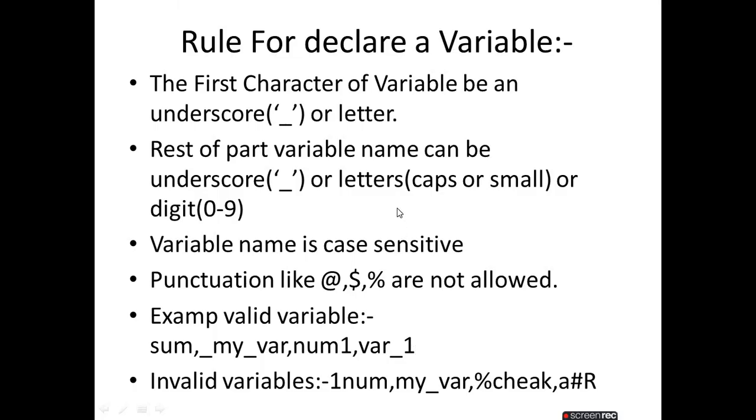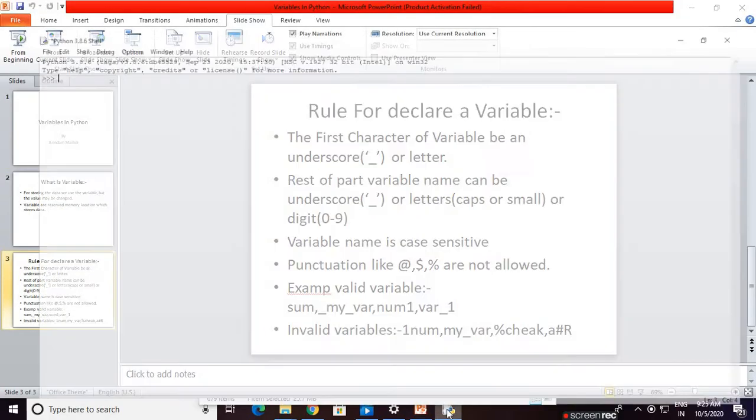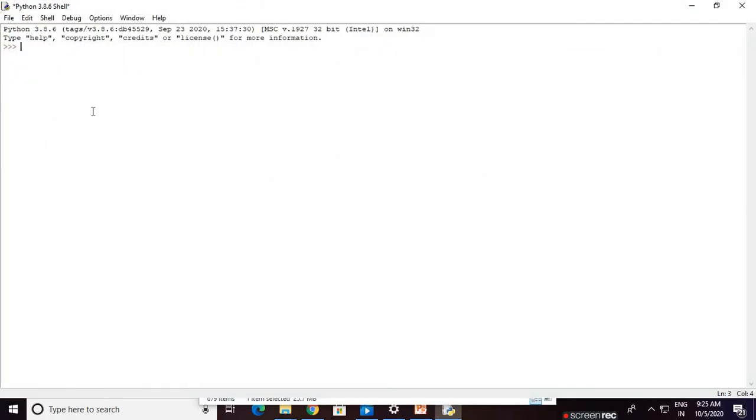Okay. Now go to our Python shell. Here is how to declare. For example, we declare a variable A. As Python has no need to bother about the data type, we just write A equals 10. If you press enter, nothing is printed, because this is only a way of declaring. Now if we print the value of A, we write A, then enter, and the value 10 is shown. So A is obviously an integer value.